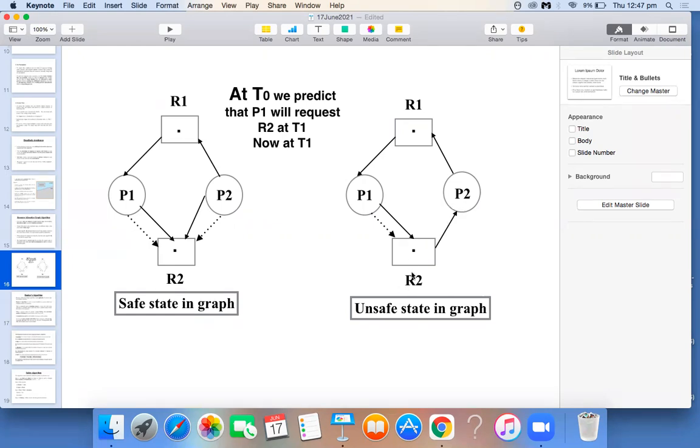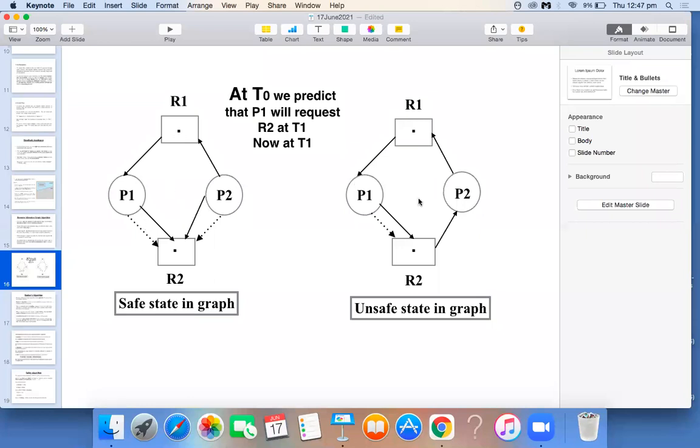Resource R2, we are not assigning it to process P1, because we know that if I assign the resource to the process P1, it will enter the deadlock state. So that's how you are avoiding your system from entering into the deadlock state by observing these resource allocation graphs. Is it clear to all of you? Here we have observed that if we assign the resources to these processes P1 or P2, there are no cycle formations. So this system is in a safe state.